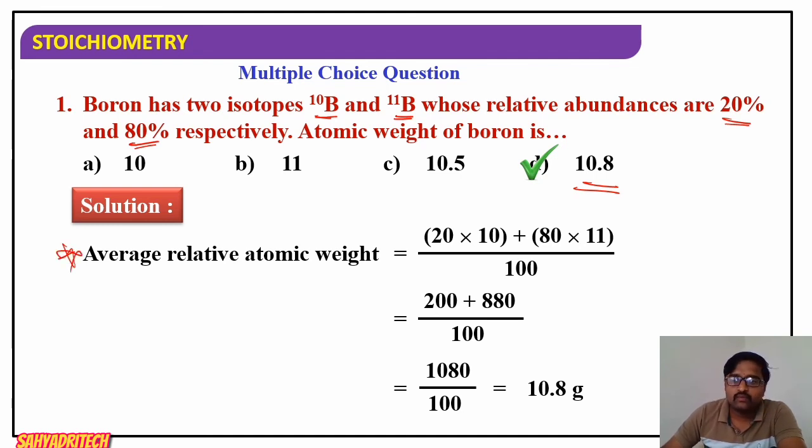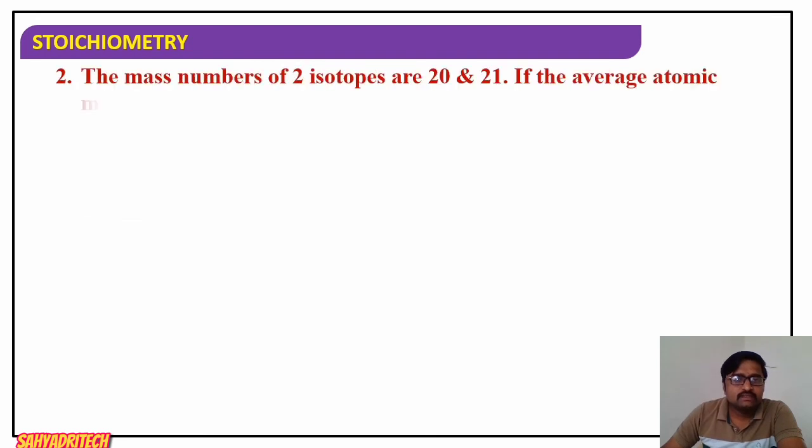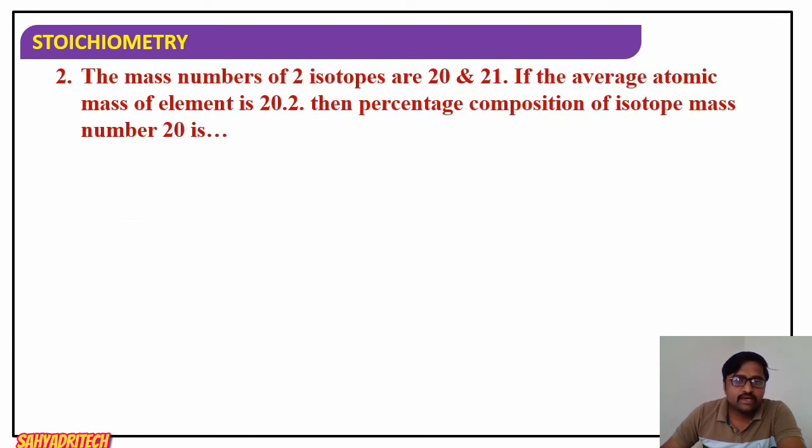Well, then coming to the next one: the mass numbers of two isotopes are 20 and 21. If the average atomic mass of the element is 20.2, so here average atomic mass is given and isotopic masses are given. Then we have to calculate the percentage abundance of the isotope with mass number 20.